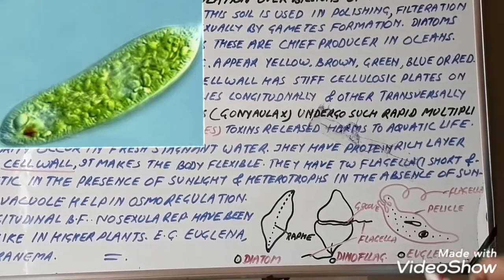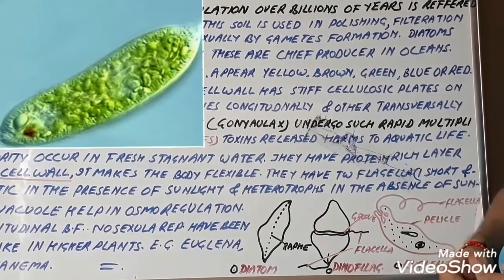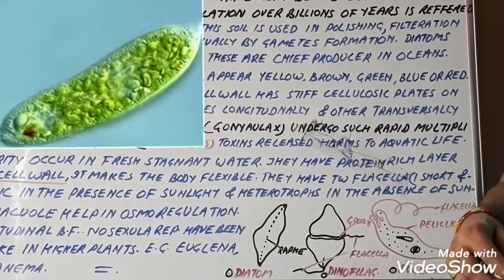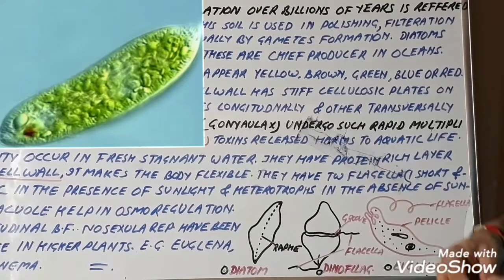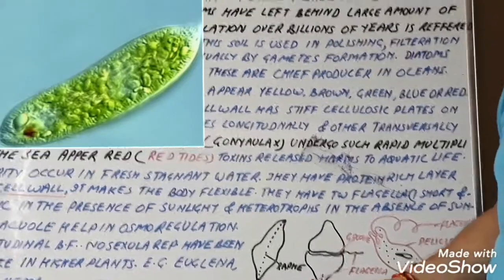Next is Euglena. Euglena is also known as a connecting link between animals and plants because it behaves dually. In the presence of sunlight, it can photosynthesize, and in the absence of sunlight, it behaves like a heterotroph.